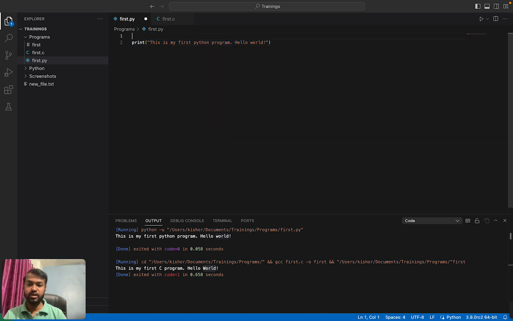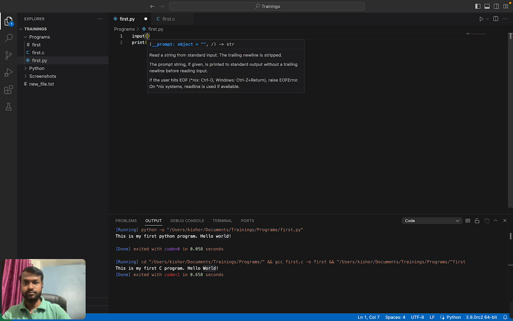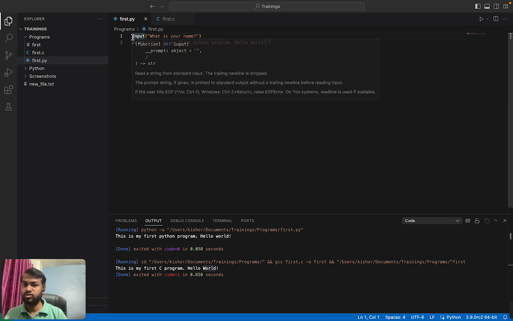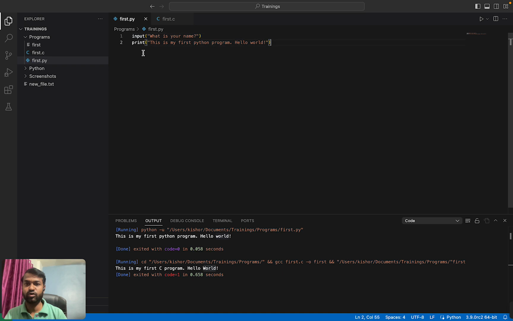If you have to take any input from the user, still we don't need to import anything. We have to just use the input function. That's it. And if you want to show some message to the user while getting the input, you can write that message here, what is your name. Now this message will show over the console, what is your name. We can provide the input to the console. Okay, and this input will be printed here. Let me print that value.